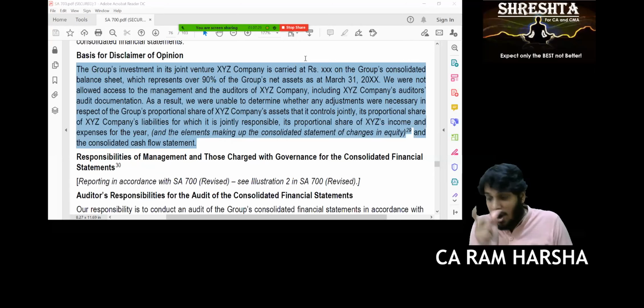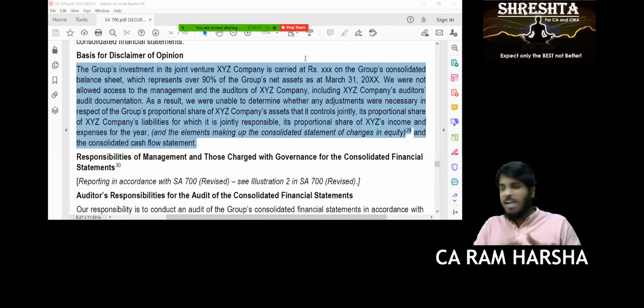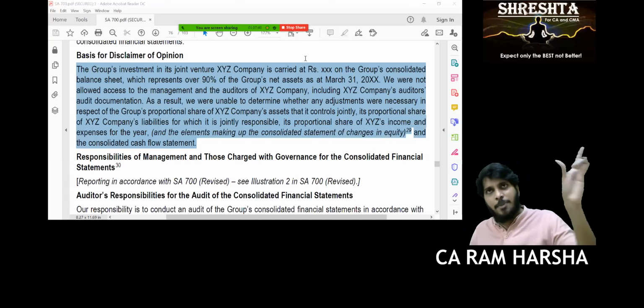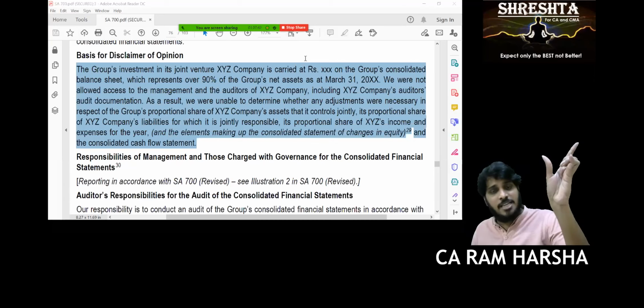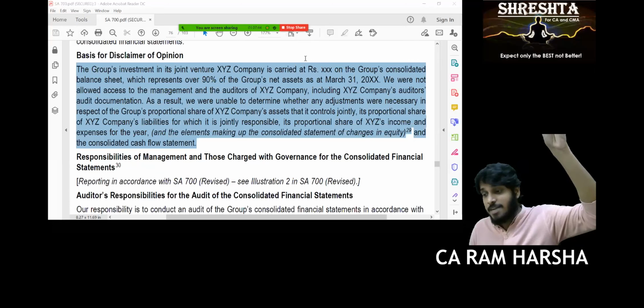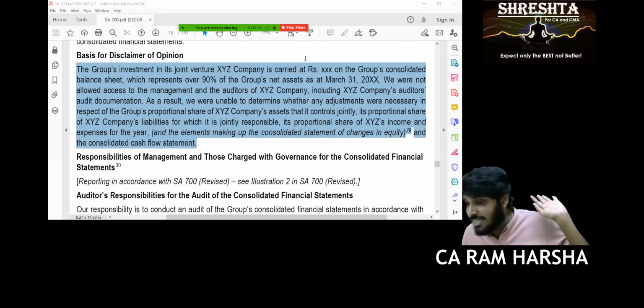Because the word because can be used either in adverse opinion or in disclaimer opinion. I don't use except. I don't use because also. I straight away said, in our opinion, according to the information and explanation given to us, the financial statements are prepared in accordance with the act and they are true and fair. Which opinion is this?